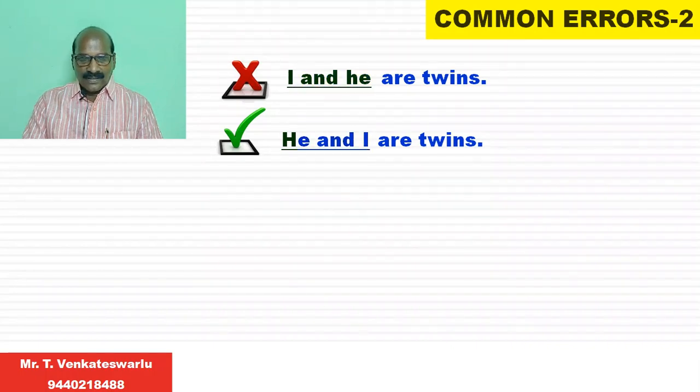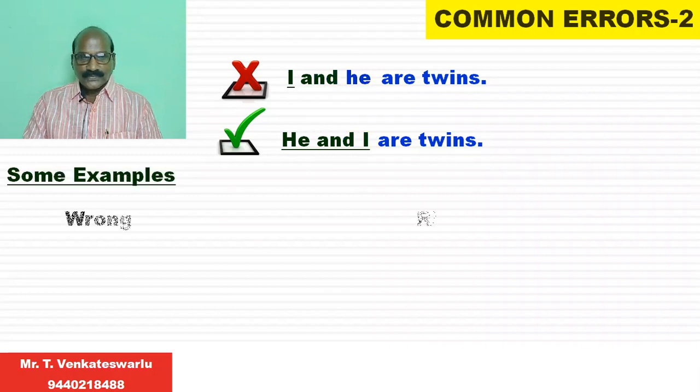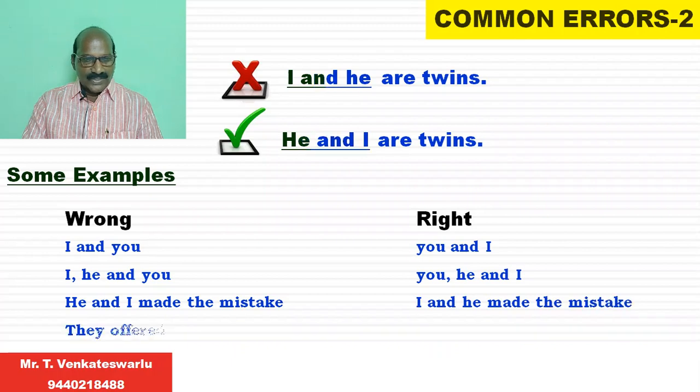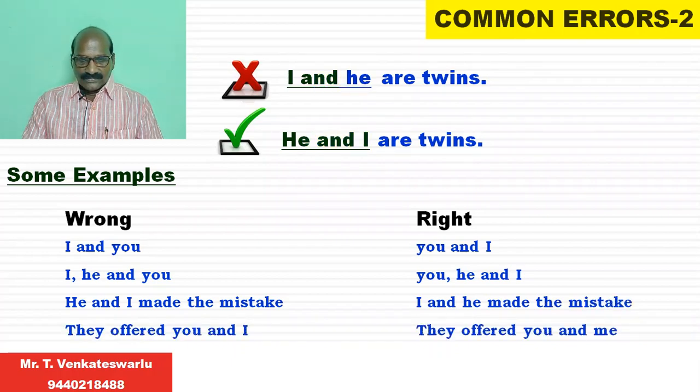And look at some more examples. "I and you", wrong expression. The right one is "you and I". When we refer to two persons, we have to give first priority to the second person and the last priority to the first person. "I, he and you", wrong expression. "You, he and I." This is the right expression.